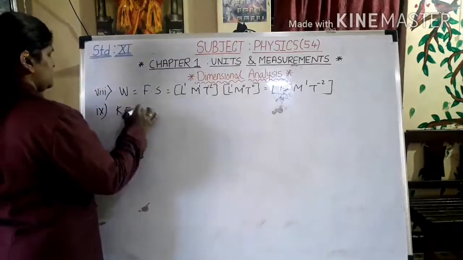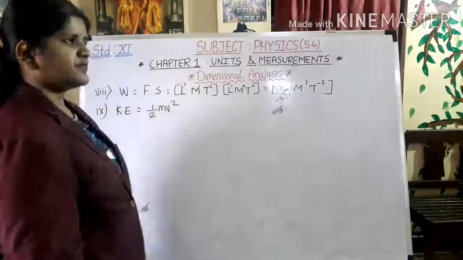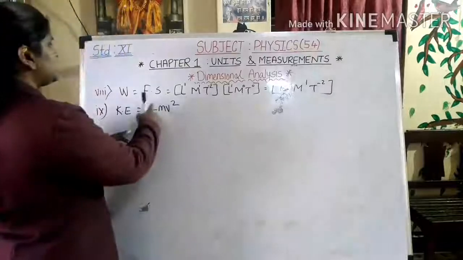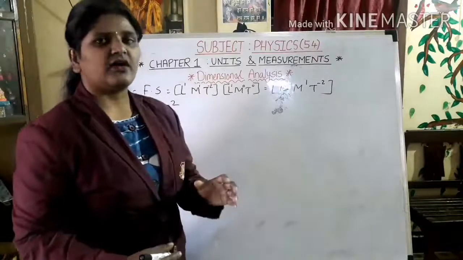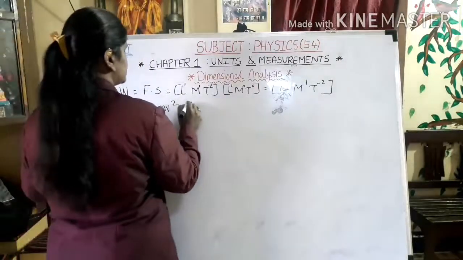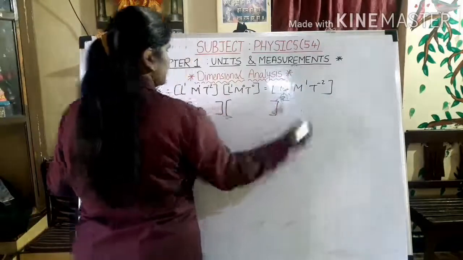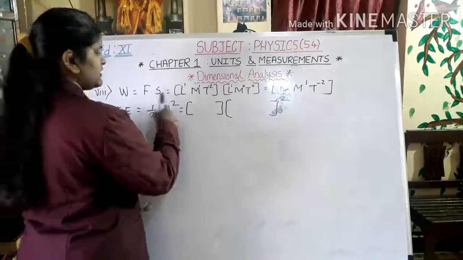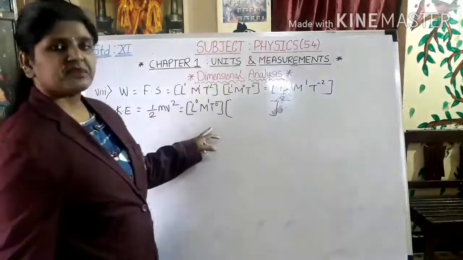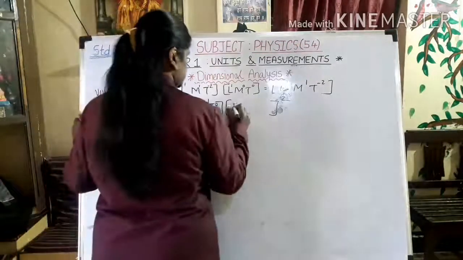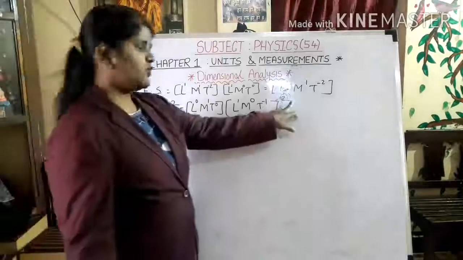Okay. What is kinetic energy? It is half mv square. Right. So dimensional analysis doesn't give the idea about the constant term, so we are going to ignore half. We are just going to put dimensions for mass and dimensions for velocity and square of that. Okay, so m is nothing but mass. So I will write this. Is it right? Yes. Now velocity. Is it right? Yes. And square of the term.